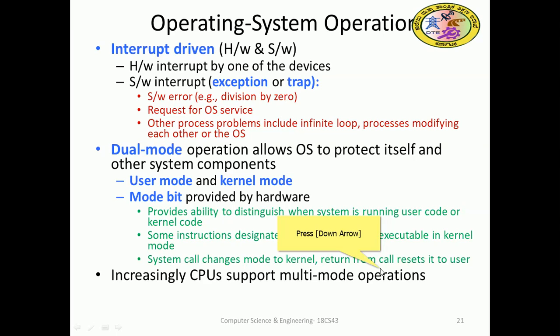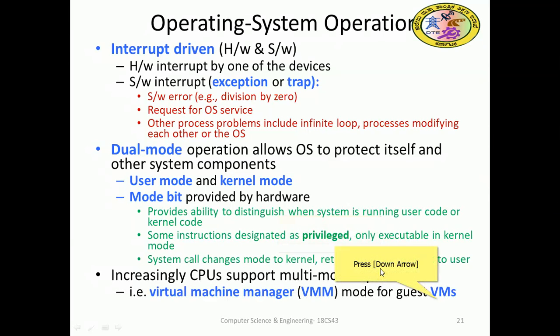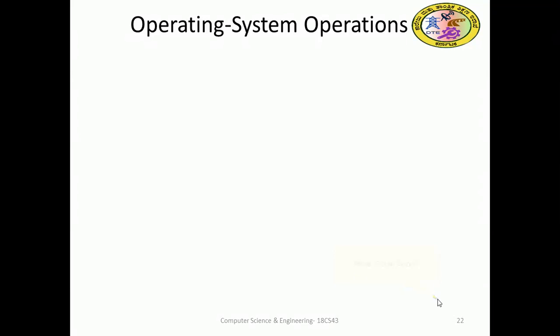Increasingly, CPUs support multi-mode operations. One more is called virtual machine manager mode, with modes for guest virtual machines, so there is user mode, kernel mode and virtual mode. Virtual mode has higher privileges than user mode, but not as much as kernel mode. So it is in between; it is neither a user mode nor a kernel mode. It is in between there. Most of the virtual machines we have been observing use that mode.